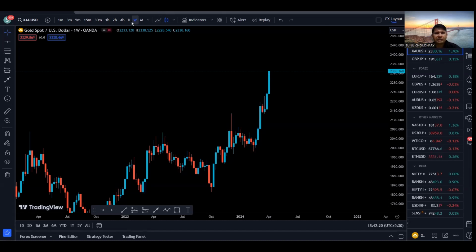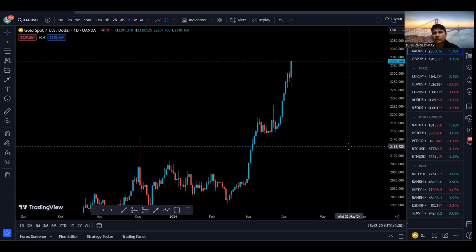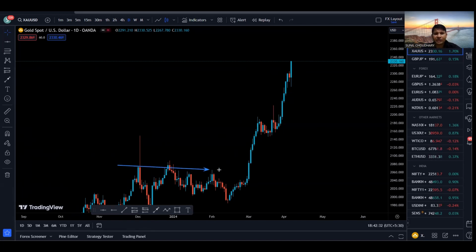Now let's go to the daily time frame to find exactly what we see. By looking at the price, we can see that the daily time frame is also very much bullish as we are making higher highs and higher lows. We have this resistance right here. We broke this resistance, created a new high, higher low, higher high, higher low, and then we broke this high as well and created a new high. Same as the weekly time frame, we anticipate a pullback on the daily time frame as well, and then continue this bullish momentum to the upside. That is the daily time frame.